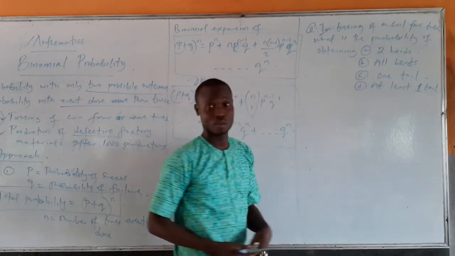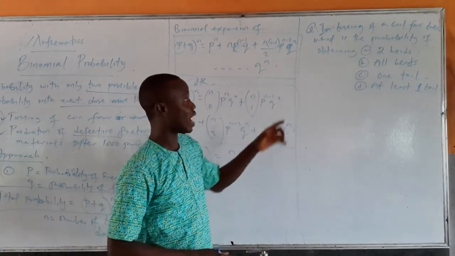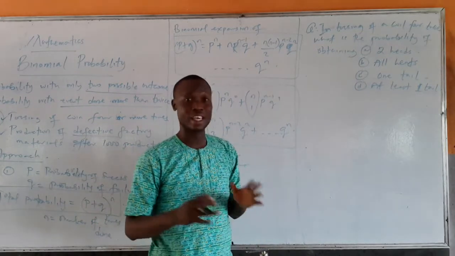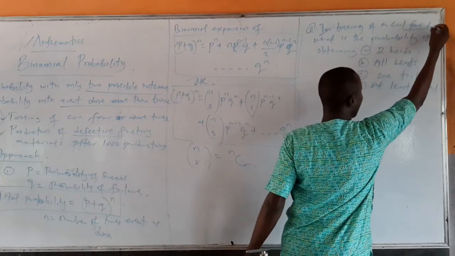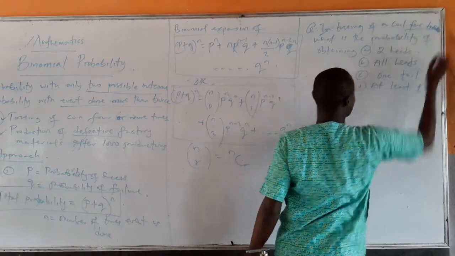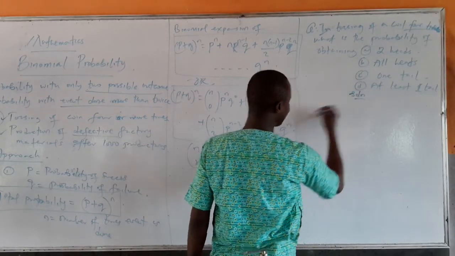Look at that probability. Number one, this probability is a binomial probability. Why? Because we have only 2 possible outcomes. It could either be head or tail. Another thing is that we are doing the event 4 times. So it is binomial. If you want to solve this kind of question, you come with the total probability.